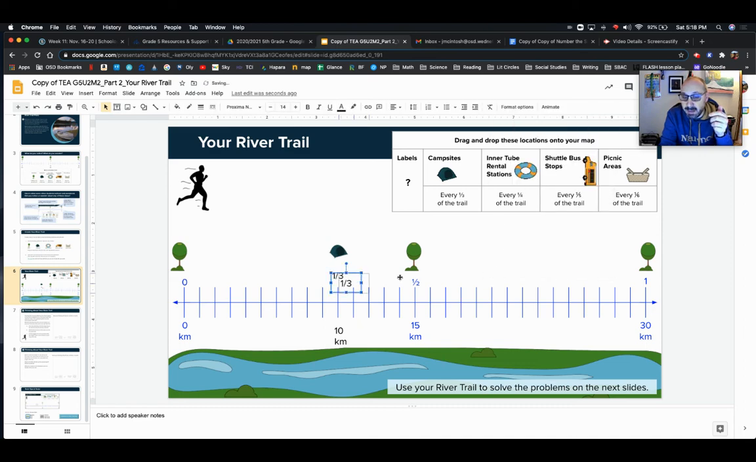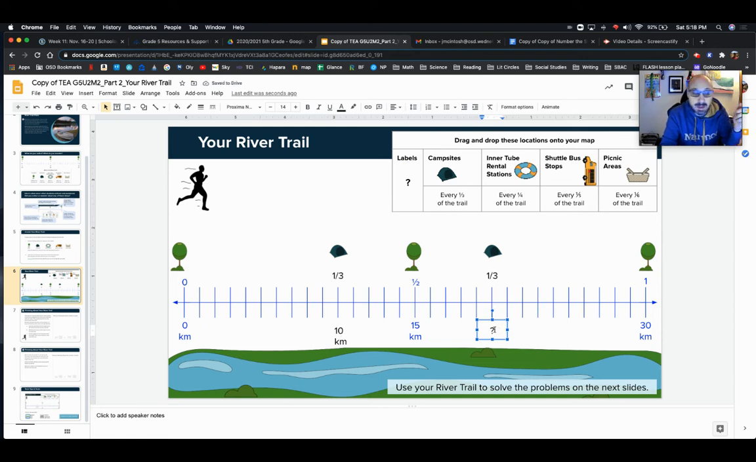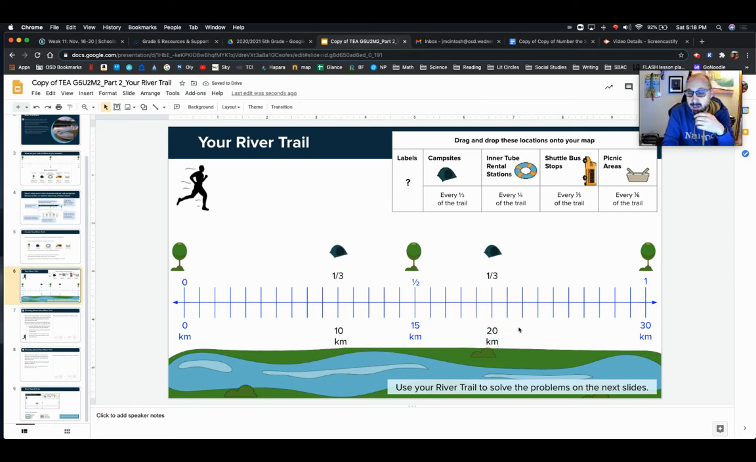Oh, it just pastes back over here. Let's see, where was it? Right here. 16, 17, 18, 19, 20. I'm going to bring another campsite down, and let's just write this one. I think that was easier. We're going to write not 10 kilometers for this one, we're going to write 20 kilometers. Okay, so you're going to do that for the inner tube rental stations.